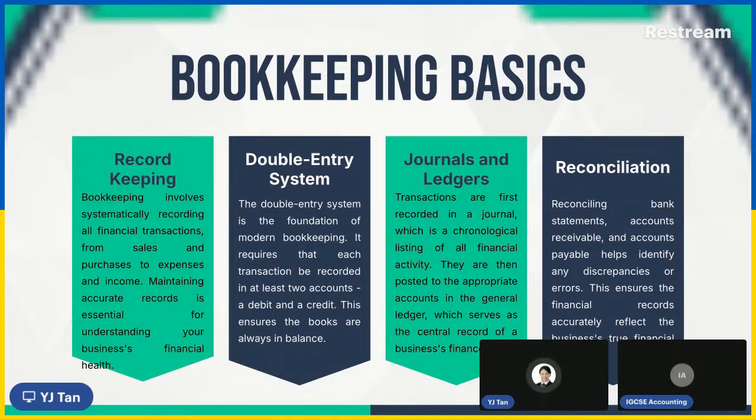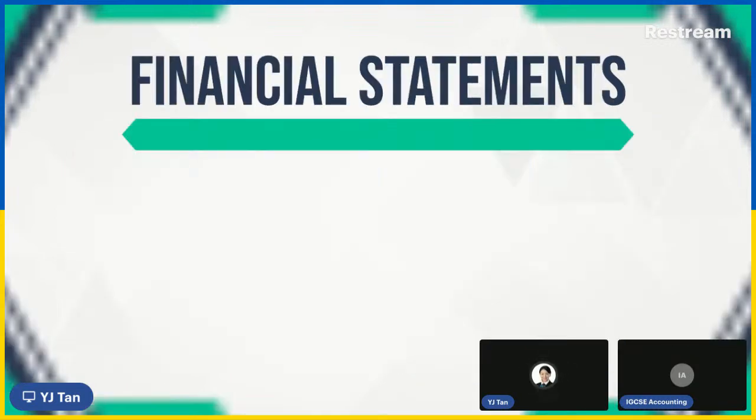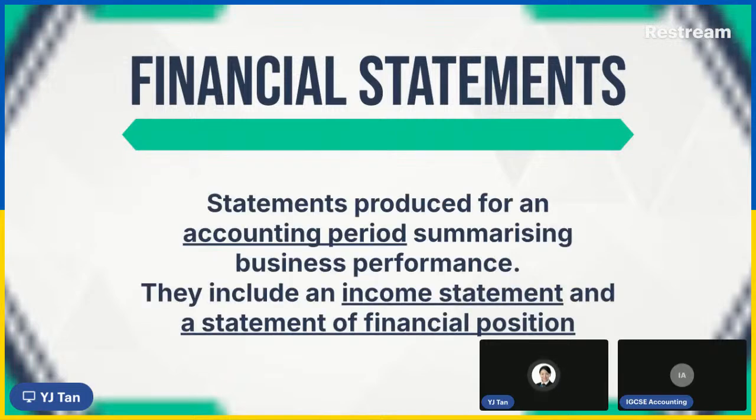Okay, so now let's come to the next slide. Financial statement. The definition of financial statement is a statement produced for an accounting period. Later I will talk about accounting period. It summarizes the business performance, and it actually includes 2 important documents, which is income statement and also the statement of financial position. These 2 are super important, but over here just to let you know that in year 2001 and before, income statement actually was named profit and loss.